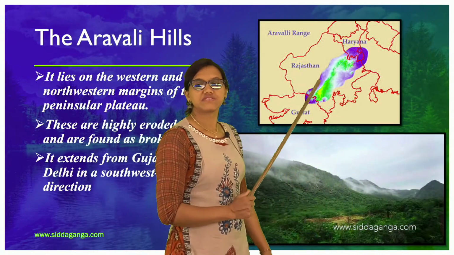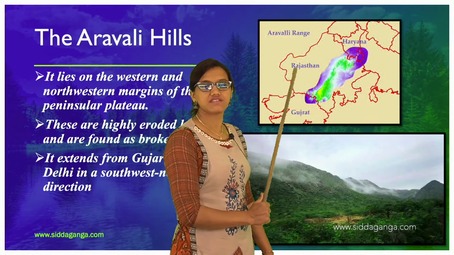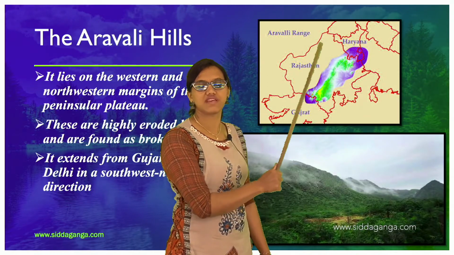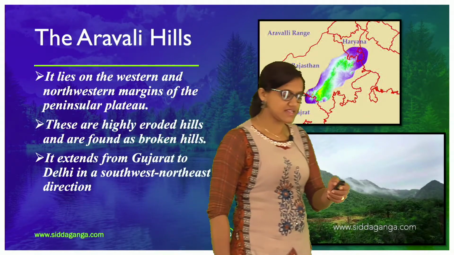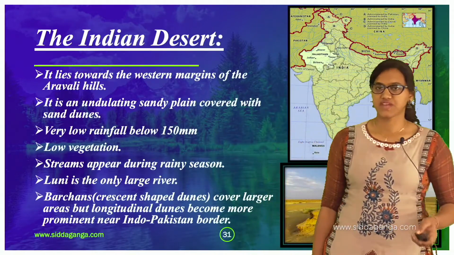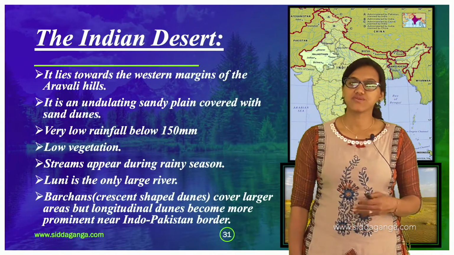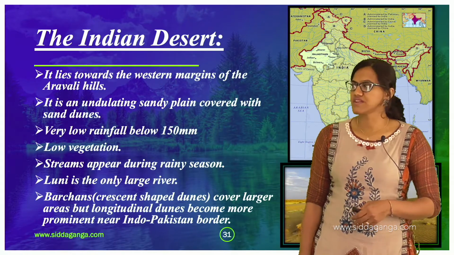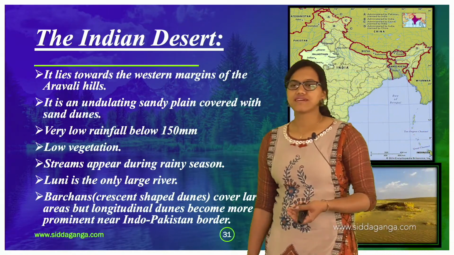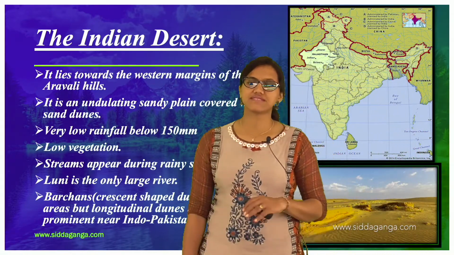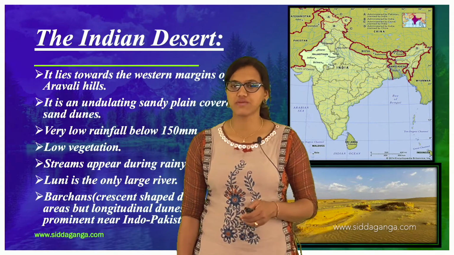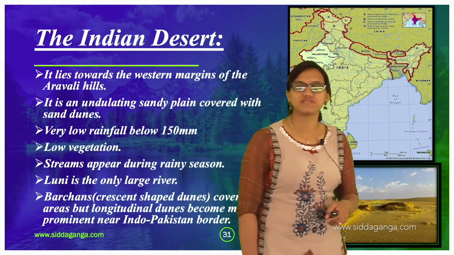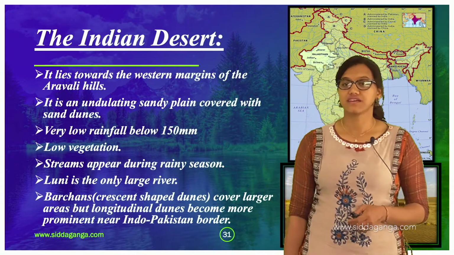Towards the west, those areas are called the sandy or desert area. It is an undulating sandy plain, covered with sand dunes.